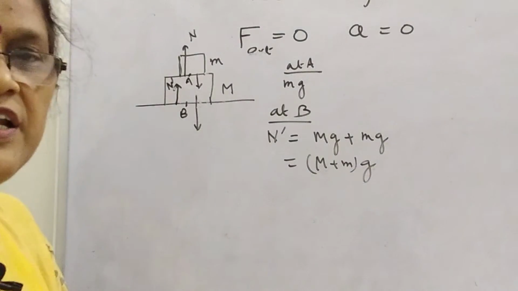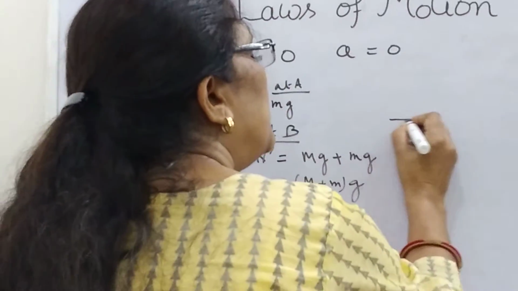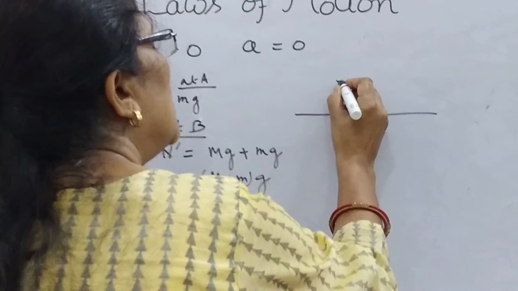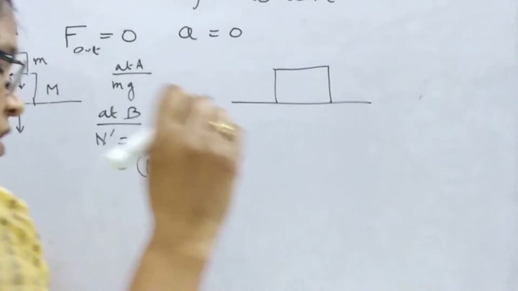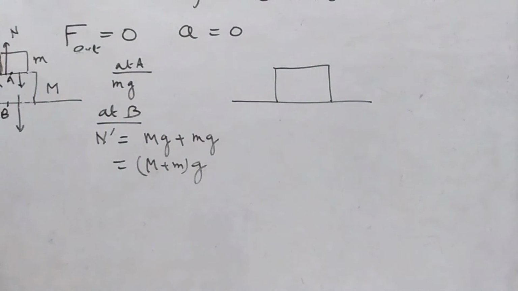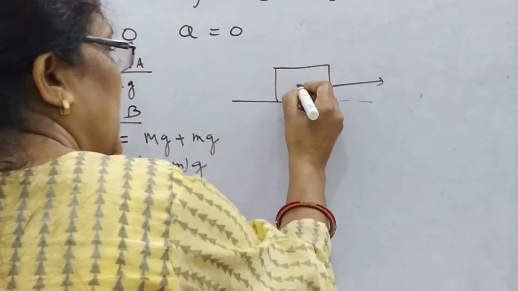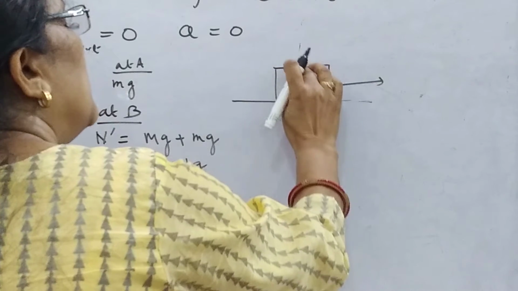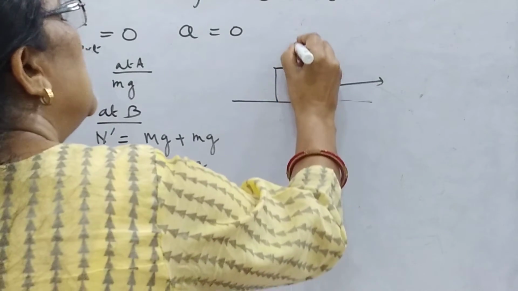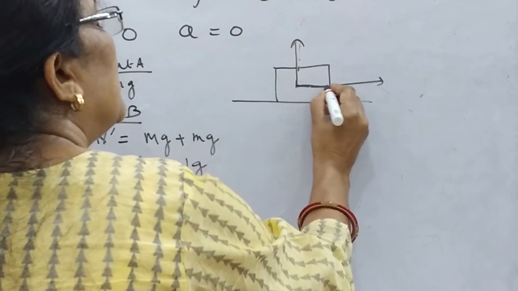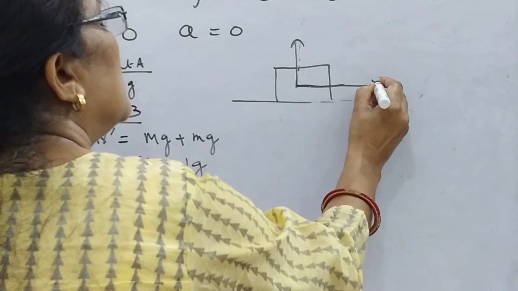In another case, suppose there is a block placed on a certain table and two perpendicular forces are acting on it. One force is in this direction and the other perpendicular to it in this direction.